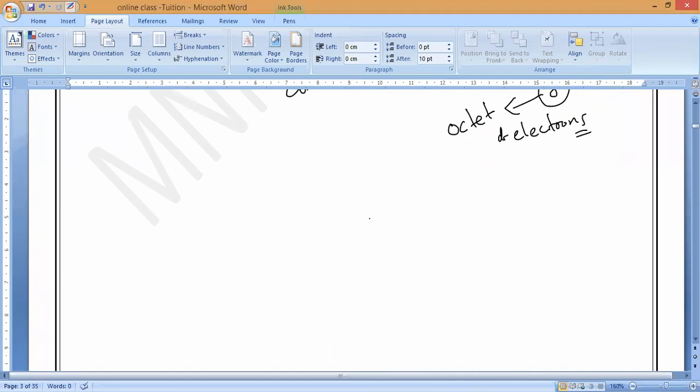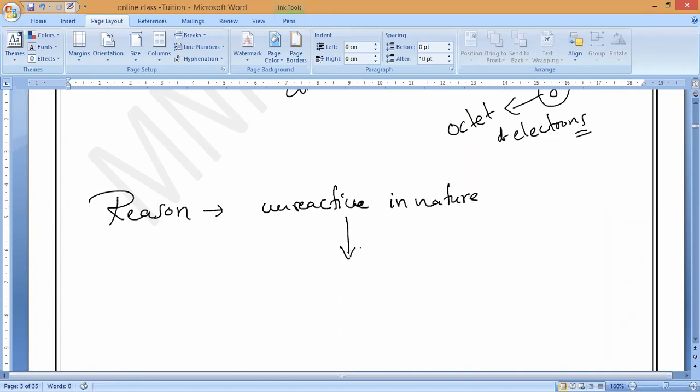What is the reason behind noble gases being unreactive? Just now I said. Valency is equal to 0. Why, guys? Because of the stable electronic arrangement. That is the reason. Do you understand?